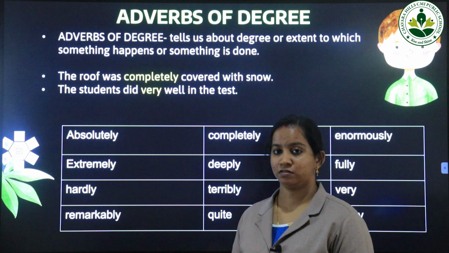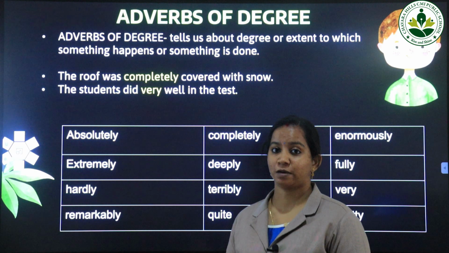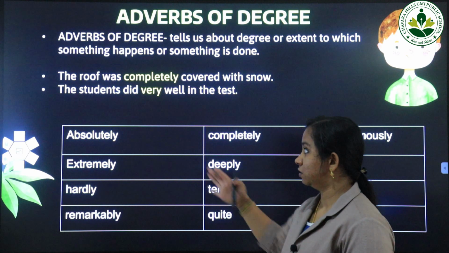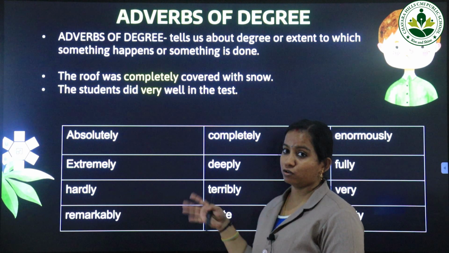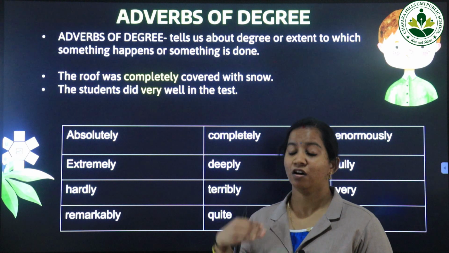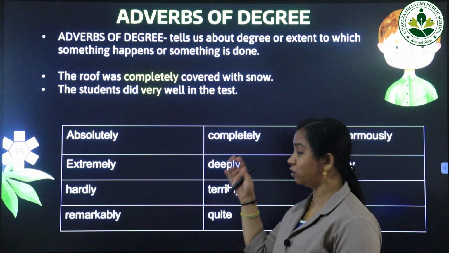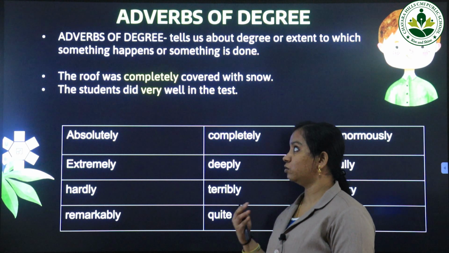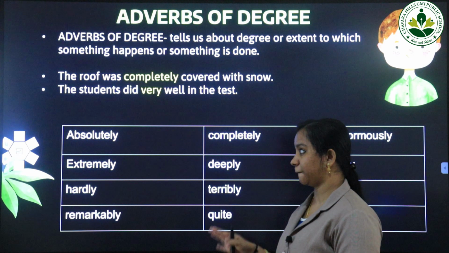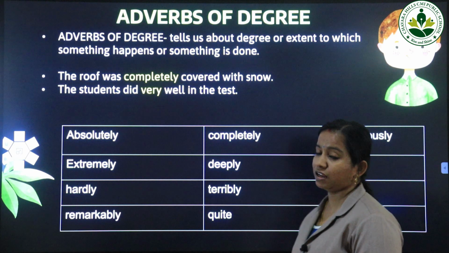So adverbs of degree tell us to what extent something is done, how much something is done. The roof was completely covered with snow. That means the roof was not partially covered, but fully covered. We got to know that the snow was enough to completely cover the roof. The students did very well in the test.